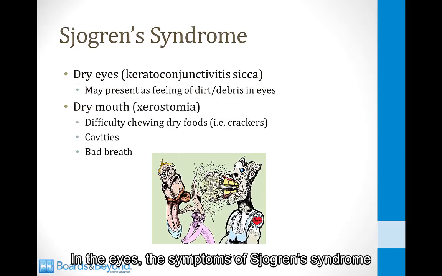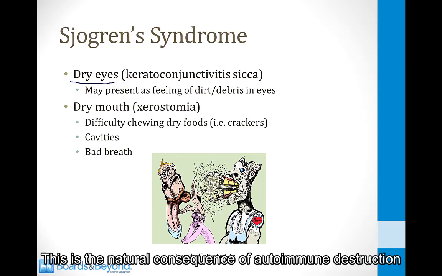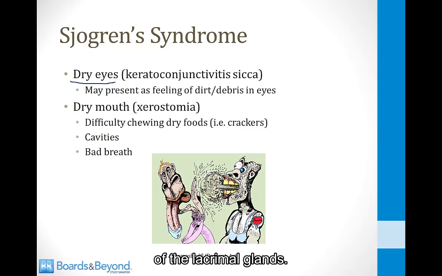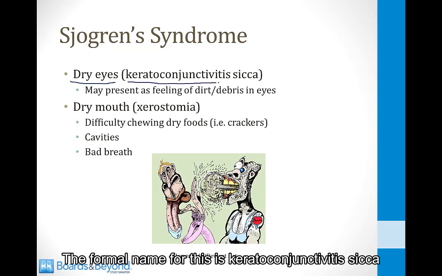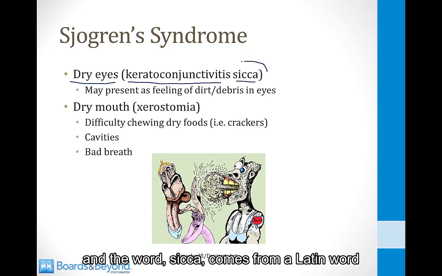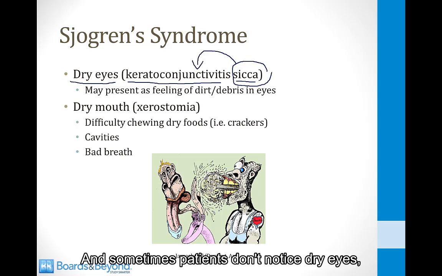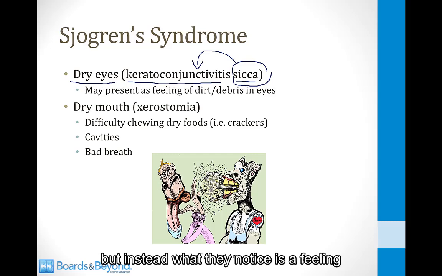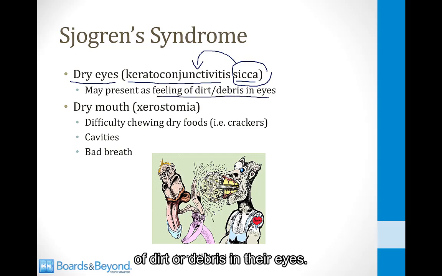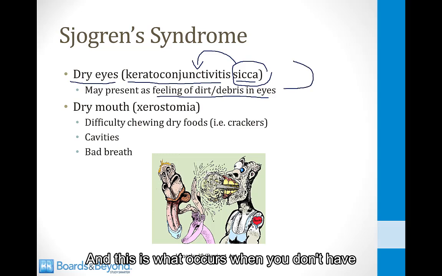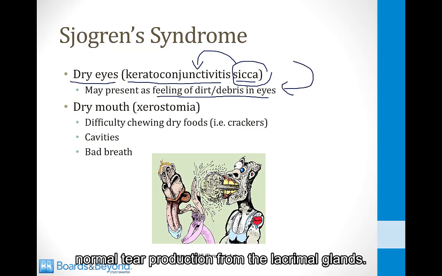In the eyes, the symptoms of Sjogren syndrome are dry eyes. This is the natural consequence of autoimmune destruction of the lacrimal glands. The formal name for this is keratoconjunctivitis sicca, and the word sicca comes from a Latin word that means dryness. So this simply means dryness of the surface layer of the eye. And sometimes patients don't notice dry eyes, but instead what they notice is a feeling of dirt or debris in their eyes. And this is what occurs when you don't have normal tear production from the lacrimal glands.